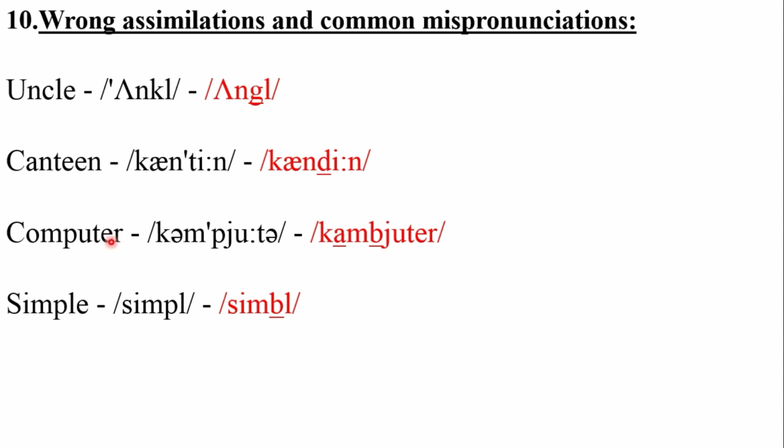The next one, the correct form is computer. It's not the wrong form, it's computer. We have the R sound and B sound which people mispronounce. So the correct form is computer. And the next word is simple. It's not symbol, it's simple.